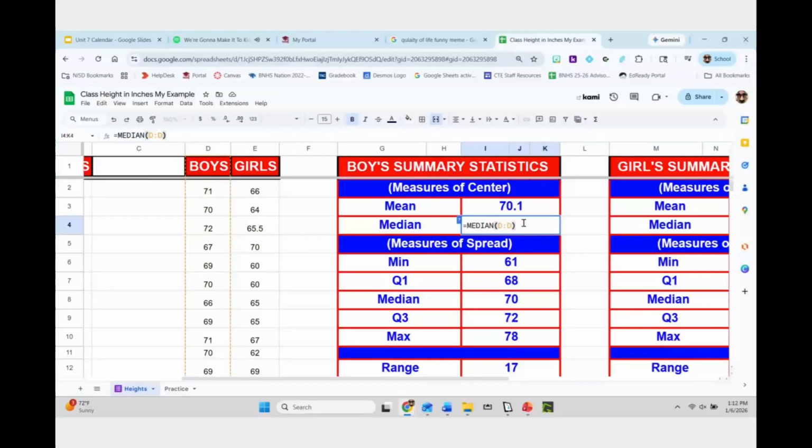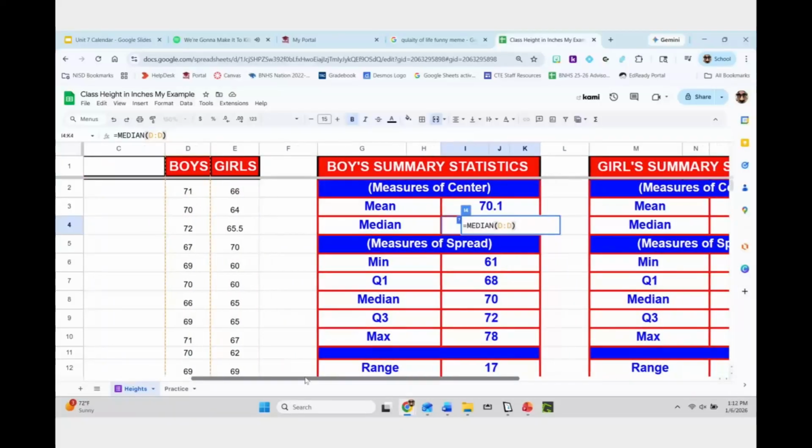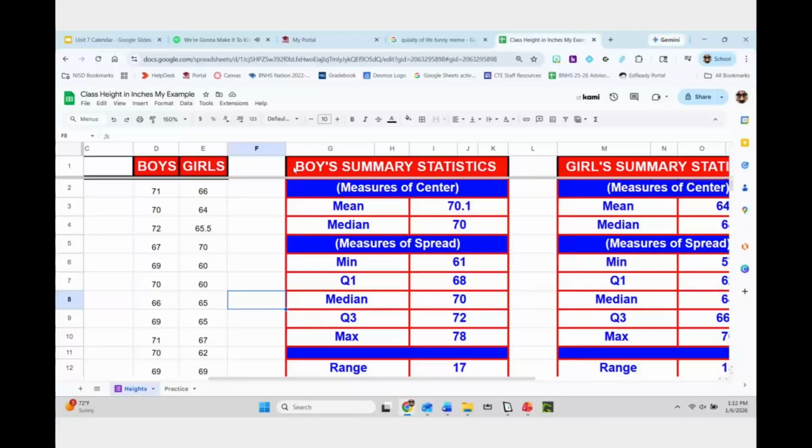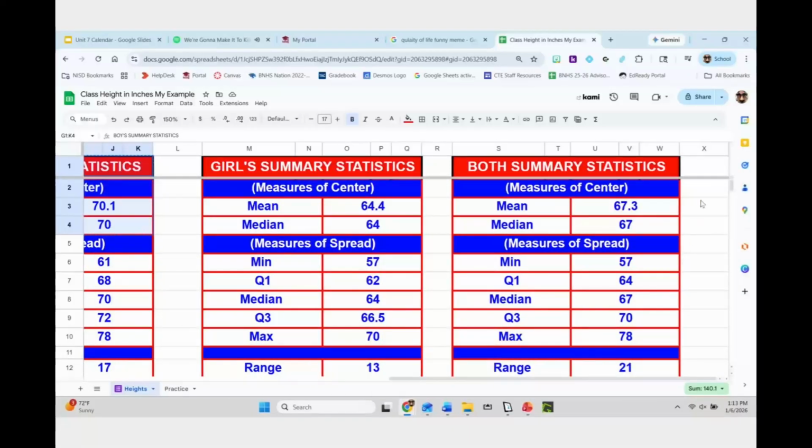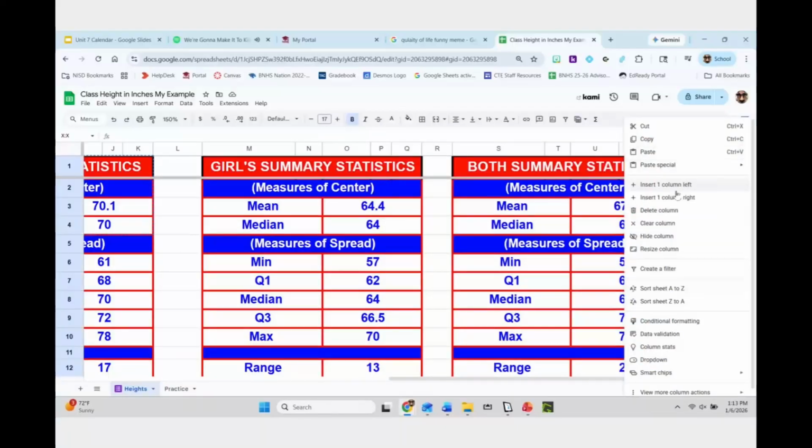The next thing I'm going to do is go down to median, and for the median, I'm just going to type in equals the word MEDIAN and then do the same thing. Let me scroll over. I don't want to mess up my sheet, but I'm going to copy all of this right here, and then I'm going to delete it in a second.